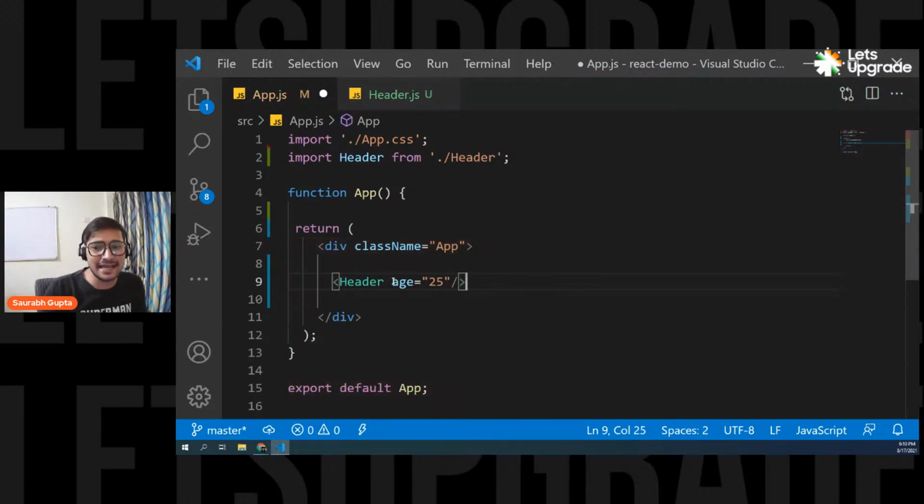So basically now this age is nothing but a property of a header component in which I'm passing a value of 25. And from where I'm passing it? From the app component. So basically I'm passing an age property to the header component with the value 25. So now this is one property.